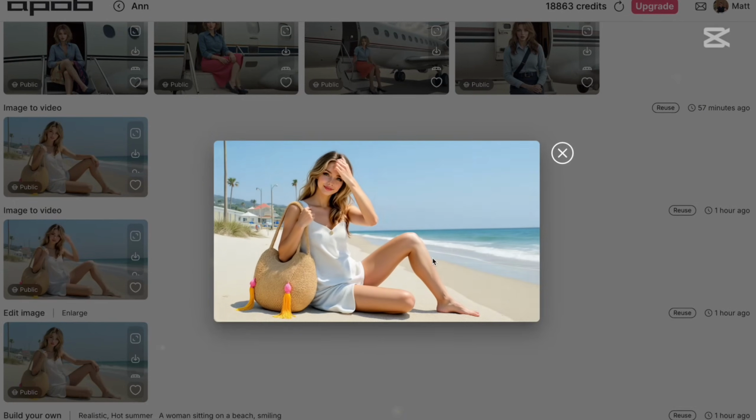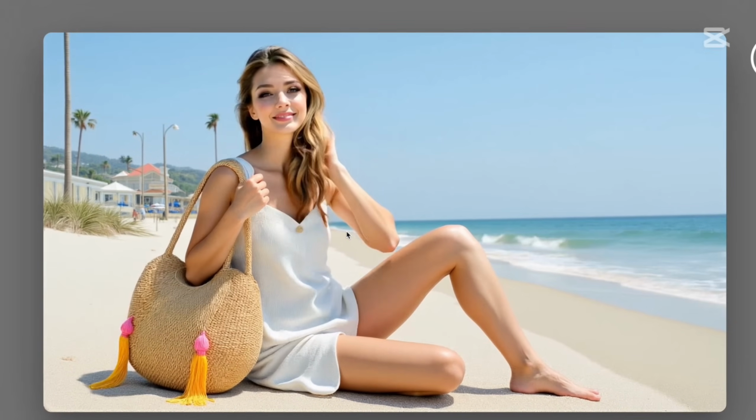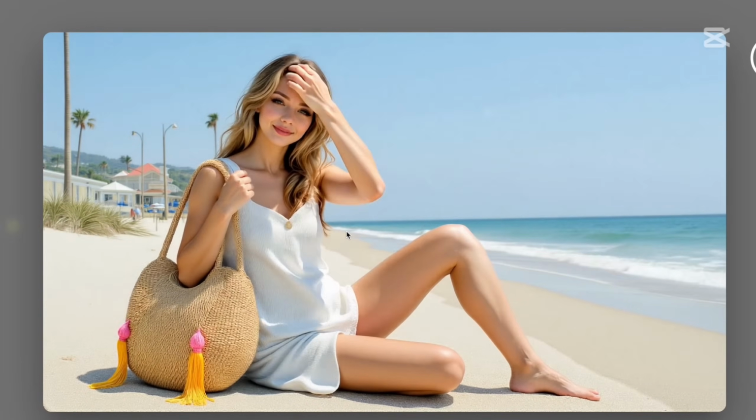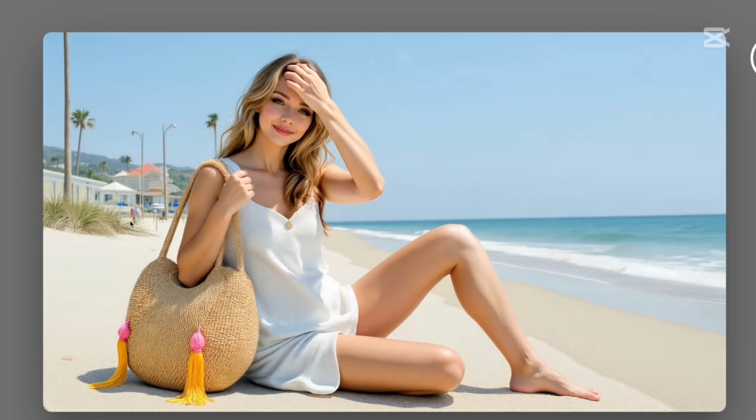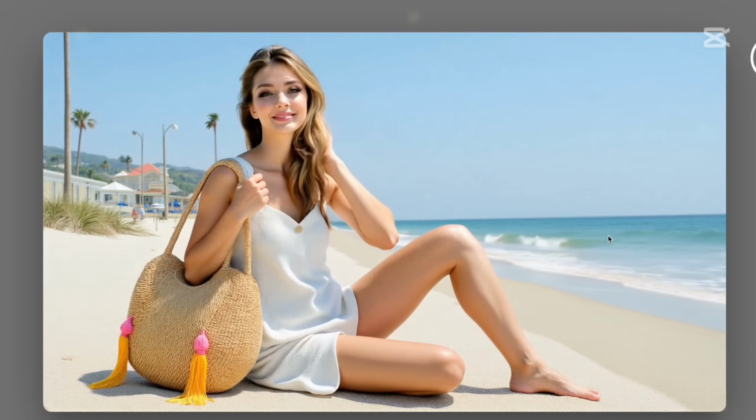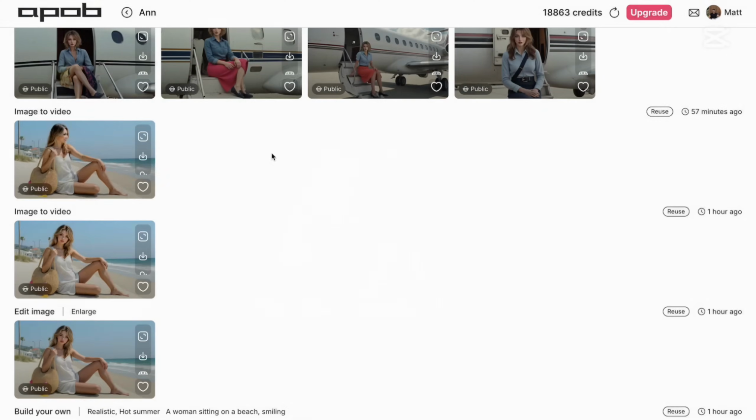So here is one generation. When I turn this into a video, it looks good. It looks very real. When she is brushing her hair, there is no distortion. There are some people in the background. There is also the sea. So everything looks very, very real.